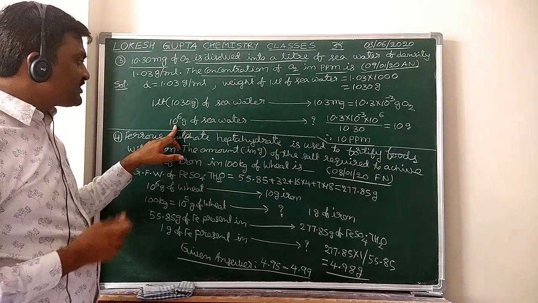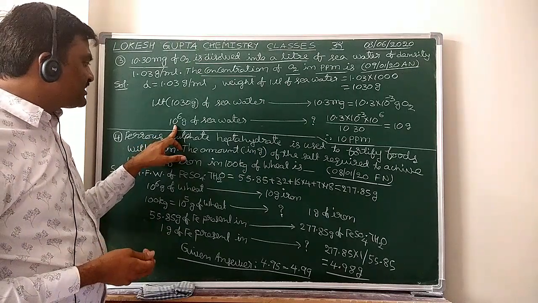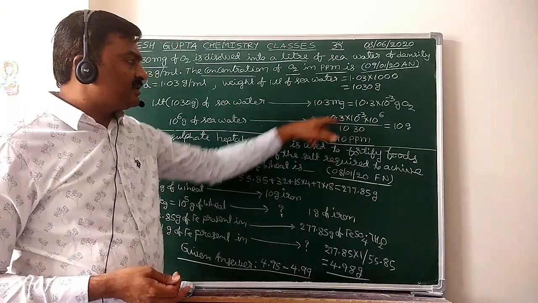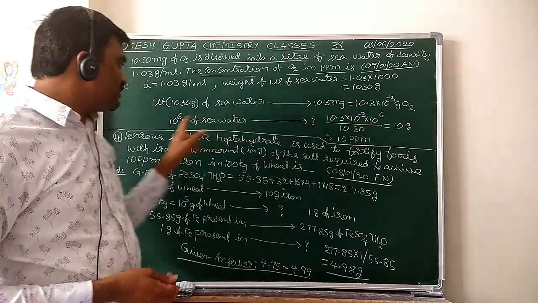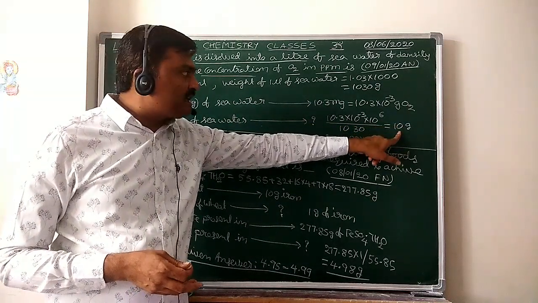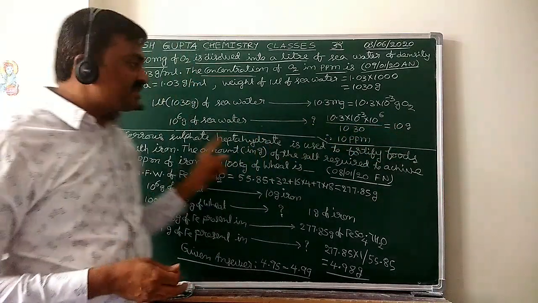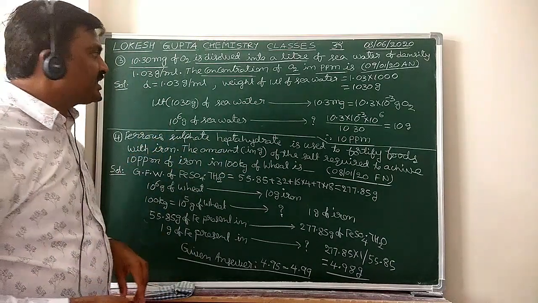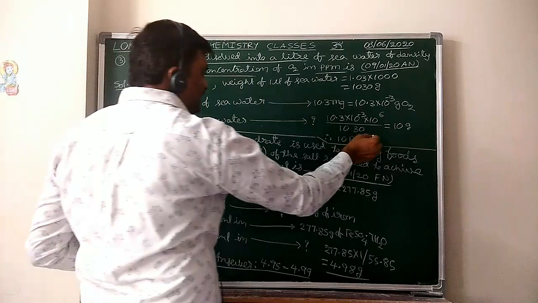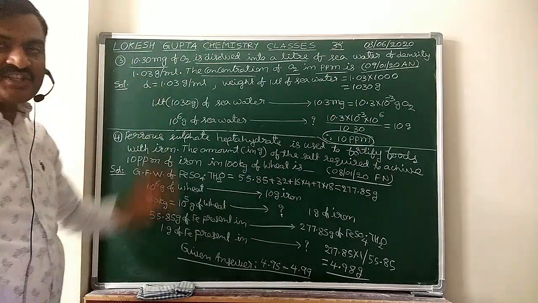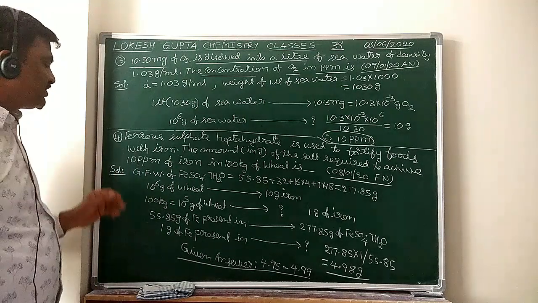In 1 million grams of seawater, that is 10 to the power 6 grams of seawater, how much O2 is present? Now simplify it. This into this by this. This is 10 grams. So 10 grams of O2 is present in 1 million grams of seawater. So what is the concentration of O2 in the seawater? 10 ppm, 10 parts per million. This problem is over. Now come to the fourth problem.